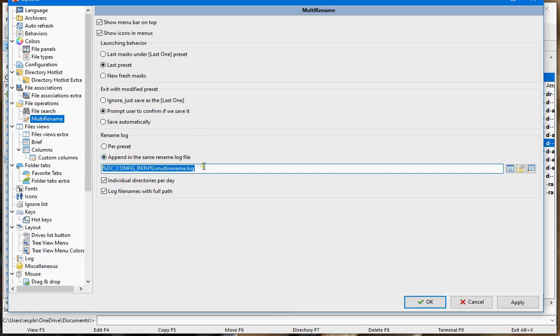You know, all the renames go to the same file. I have an option to store it individually, day by day, in a directory separated by day, and to have the full file name, because sometimes when we rename files and we look at the log, we are not sure. It could be nice to know where it's coming from.